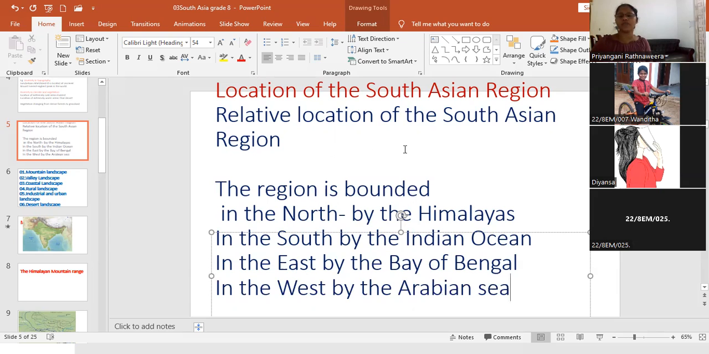We drew the map here. Last week we drew the South Asian map here.